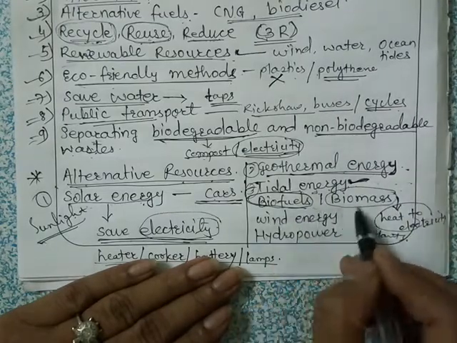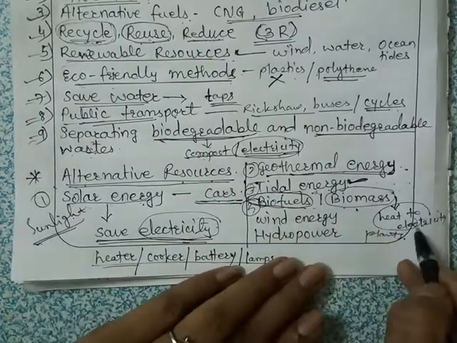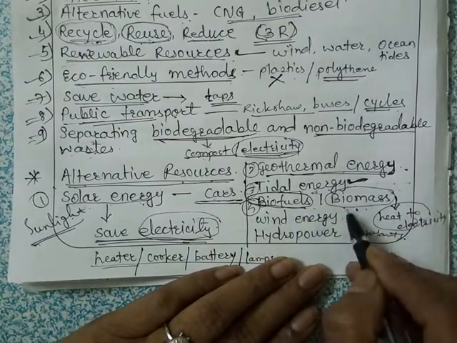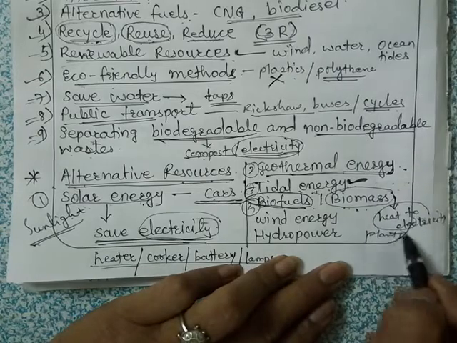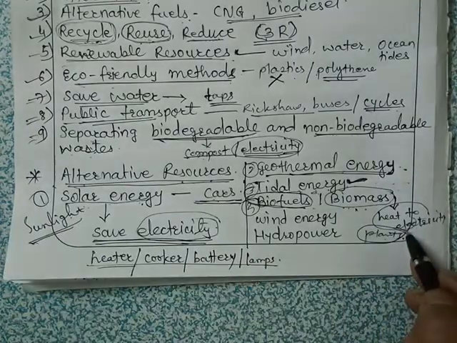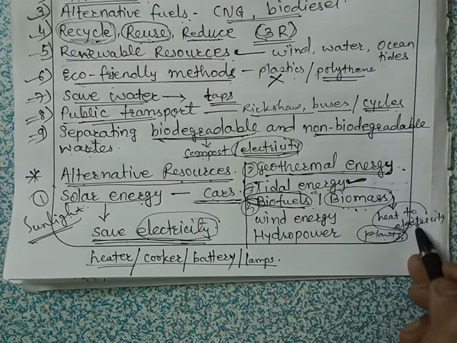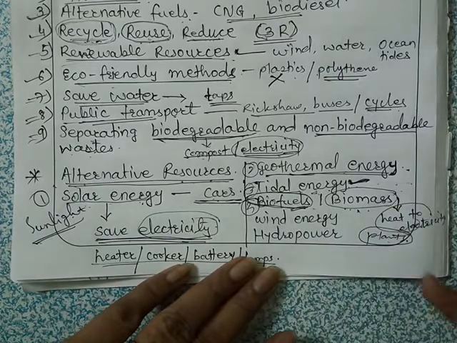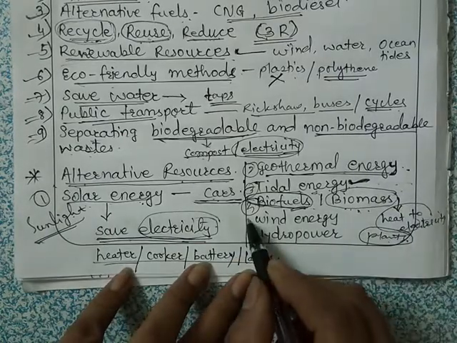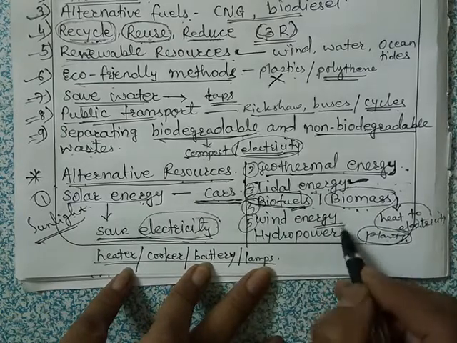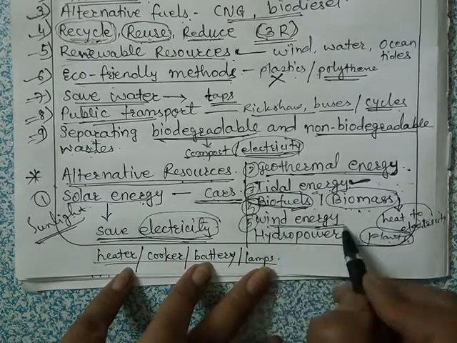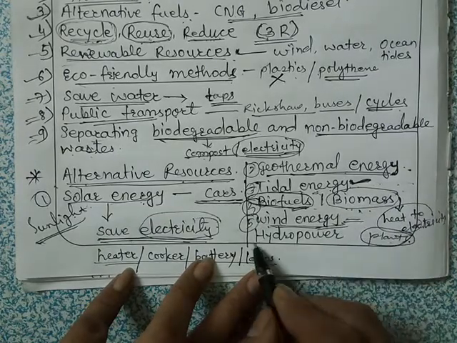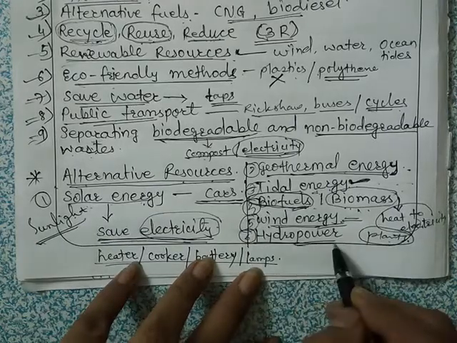Then biofuels, you can say biomass means energy that is produced. Biofuels is the energy that is produced from biomass, and biomass means the plants are heated to make the electricity, and this electricity is used as biofuels. Okay, then wind energy, that windmills. In last video also we have discussed wind energy. Using windmills we can produce electricity. And then last one is hydropower, that means hydroelectricity.